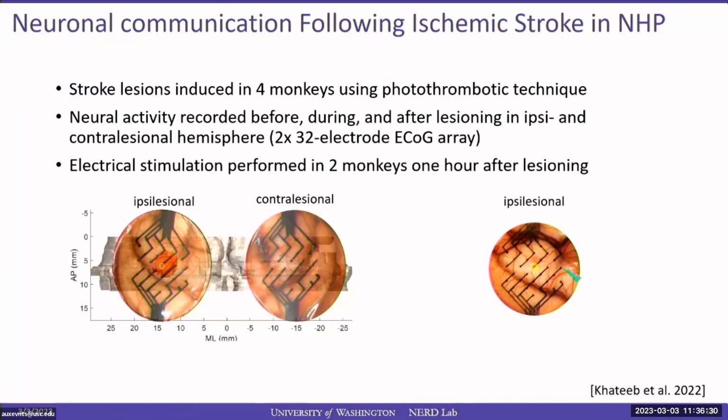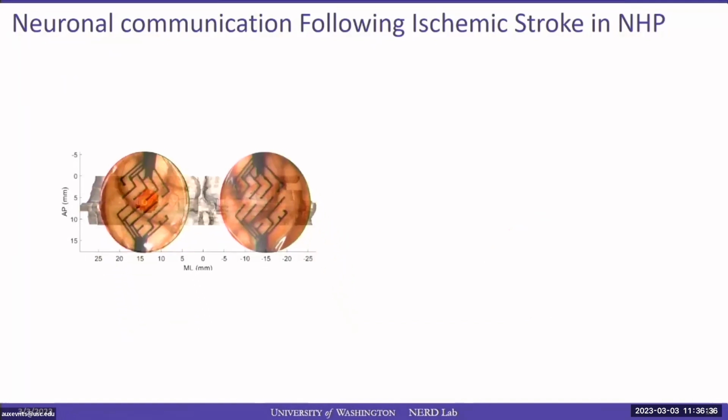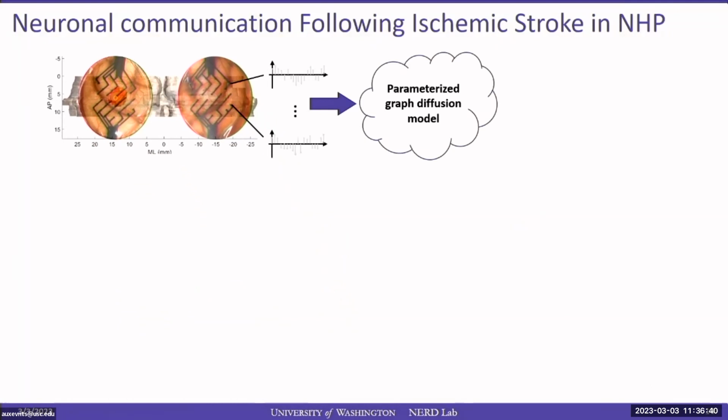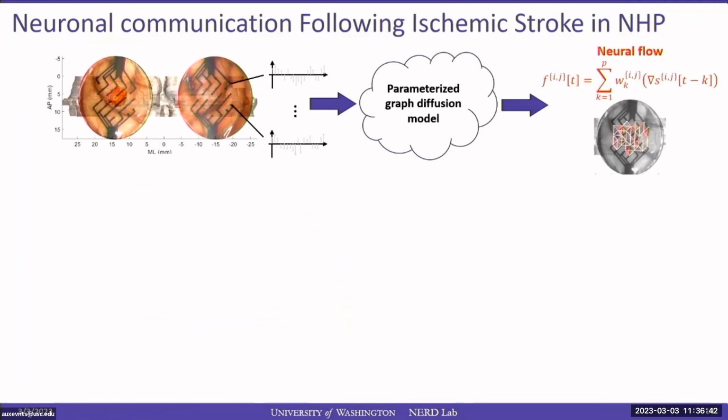And finally, in 2 out of the 4 monkeys, electrical stimulation was performed 1 hour after lesioning. Now, after recording the data, we use the data in order to estimate the parameters of this graph diffusion model, and then in the third step, compute the neural flow signal using the equation that I've shown 2 slides before.